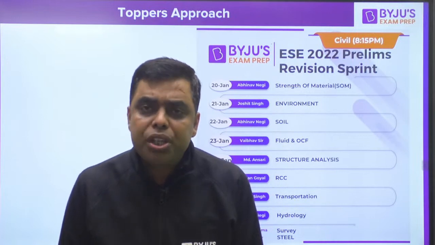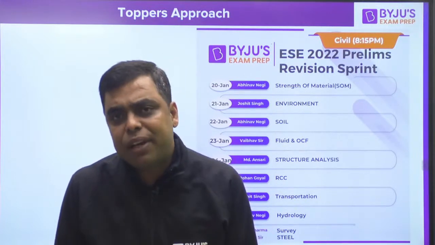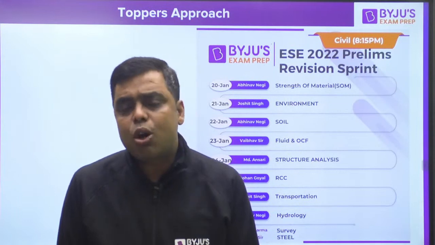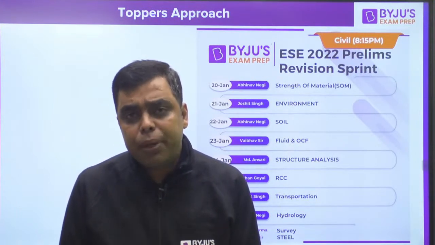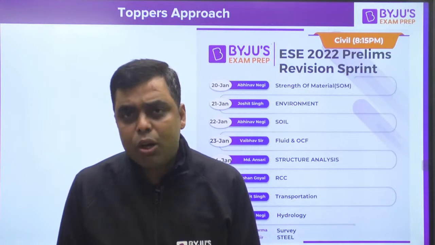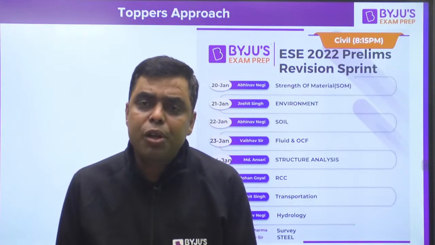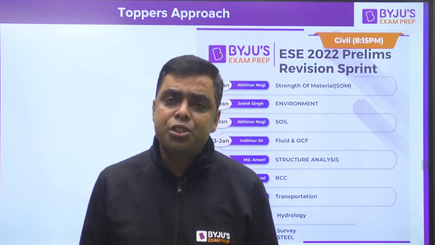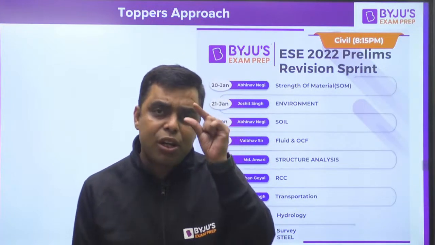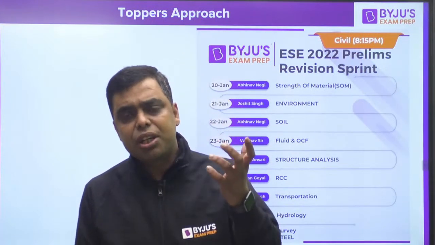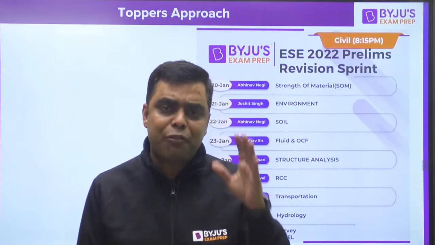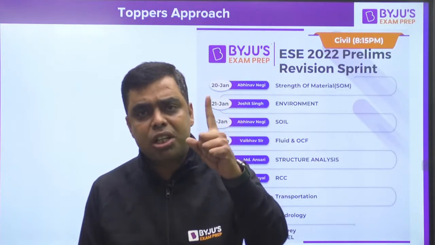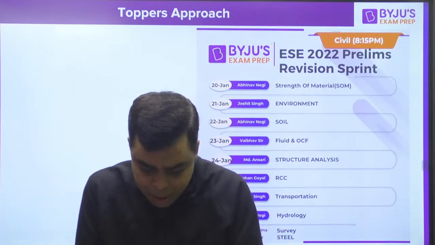Please don't think about low vacancy or high vacancy. That increases or decreases your probability, but never ever will the vacancies make your probability 1 or 0. Right? You will always be between 0 and 1, and that band will also not be so large. That will be a very small band. So don't think about it. You have to make yourself capable only for 1 seat. That's it. That should be your attitude.